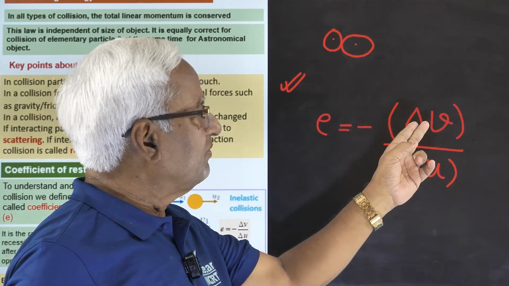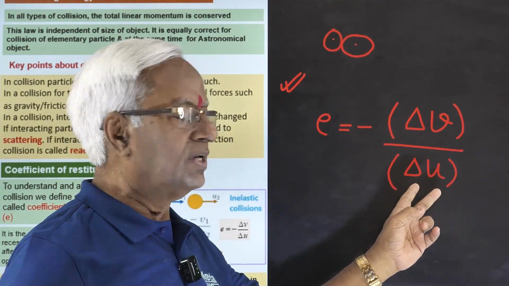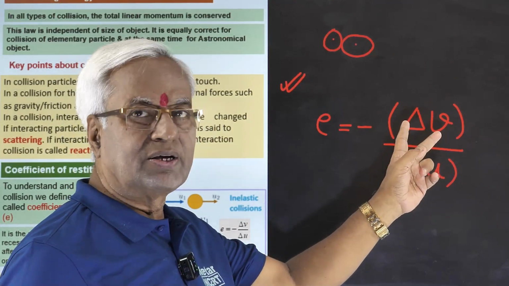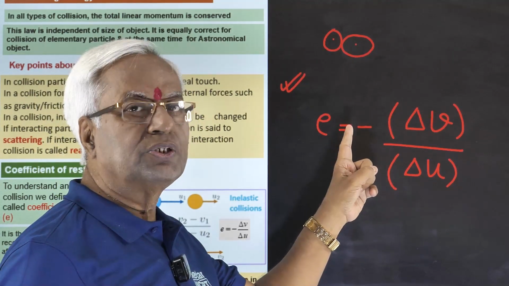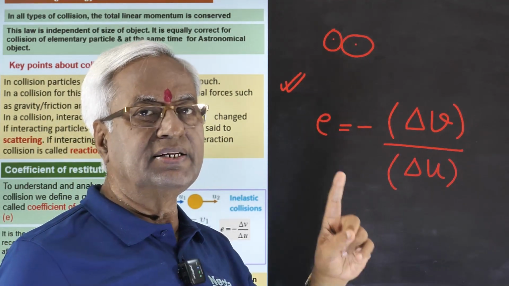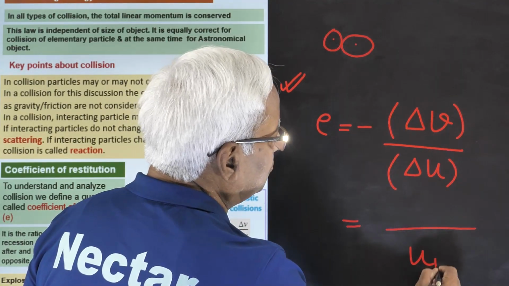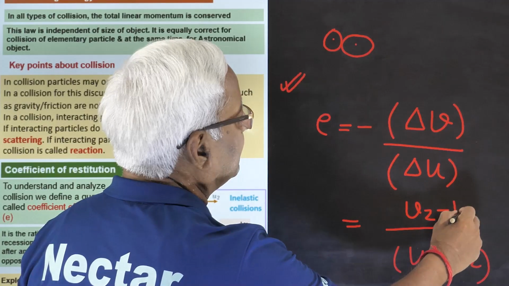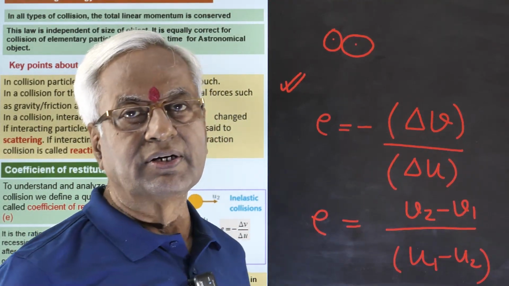It is the ratio of relative velocities after and before collision, but in the opposite direction. The minus sign indicates that if you write u1 minus u2, here you write v2 minus v1. This is what we call the coefficient of restitution.